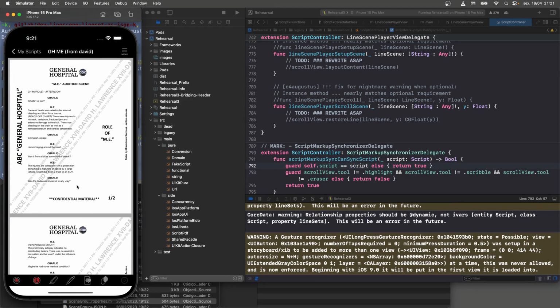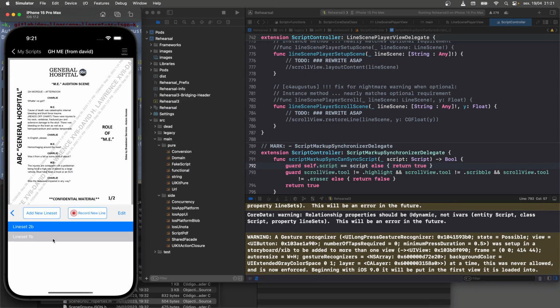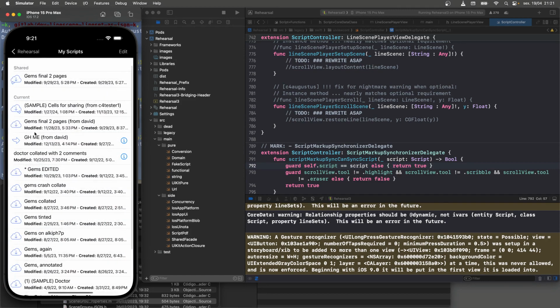And what a line set is, when you're rehearsing, you record yourself saying some of your lines, and you can record it as a line set. It records the voice. And then you can actually share this with other users and practice back and forth and rehearse with other people. I'm not going to go deep into details of that, but there's been some issues when this goes through a mode in which we share with another user. In fact, this is an example of a script that's gone back and forth between myself and David, the creator of the app.